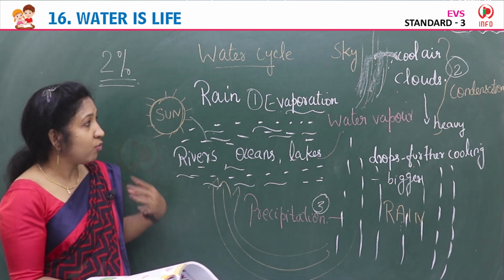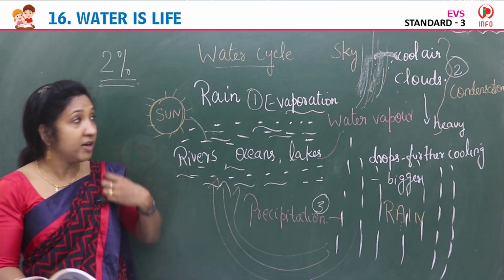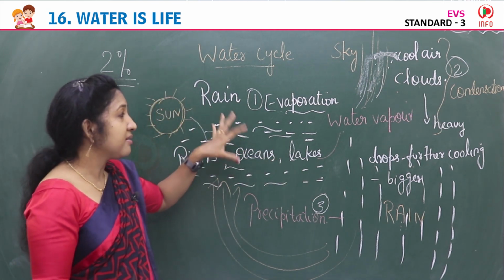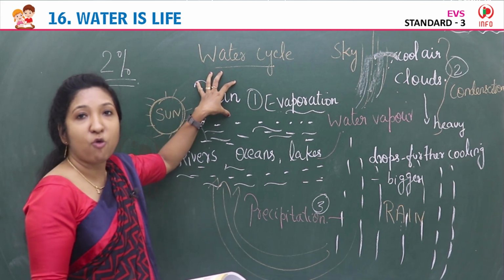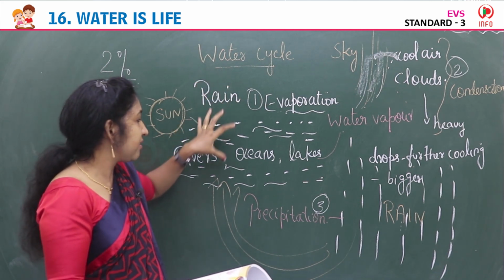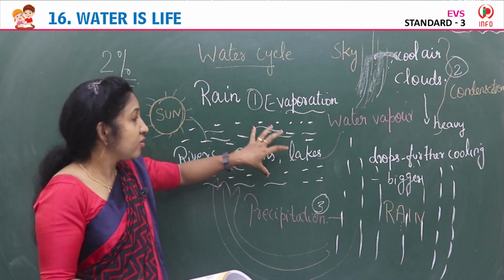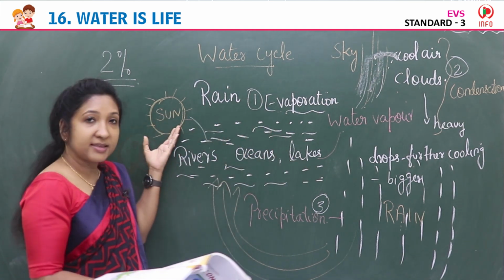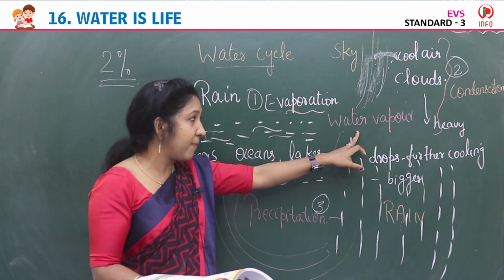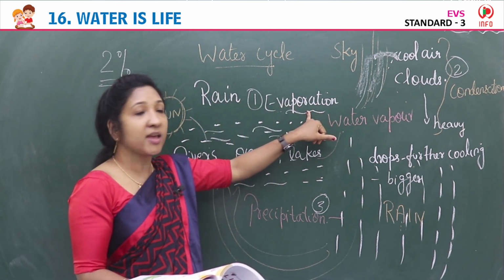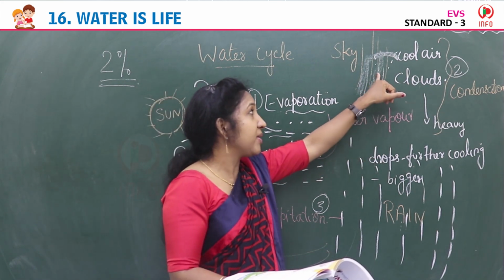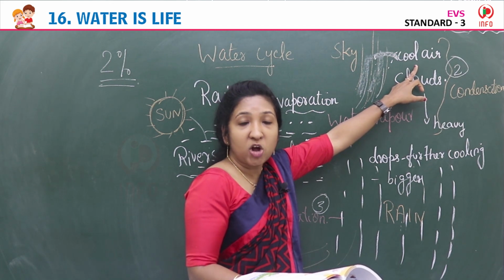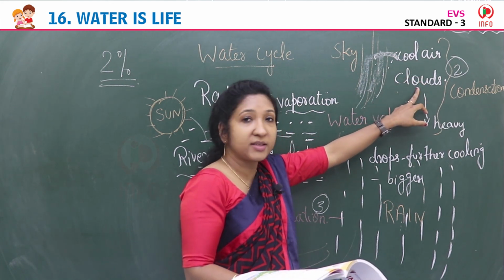Yes, so this is actually the water cycle. Hope you understood, children. Once more I will tell you: in the water cycle, rain is the main source of water. Rainwater gets collected in rivers, oceans, lakes and all. The water in the rivers, lakes and oceans gets heated by the sun and changes into water vapor. This is evaporation. Then water vapor rises up in the sky, comes in contact with cool air and forms tiny droplets of water. They are clouds actually.